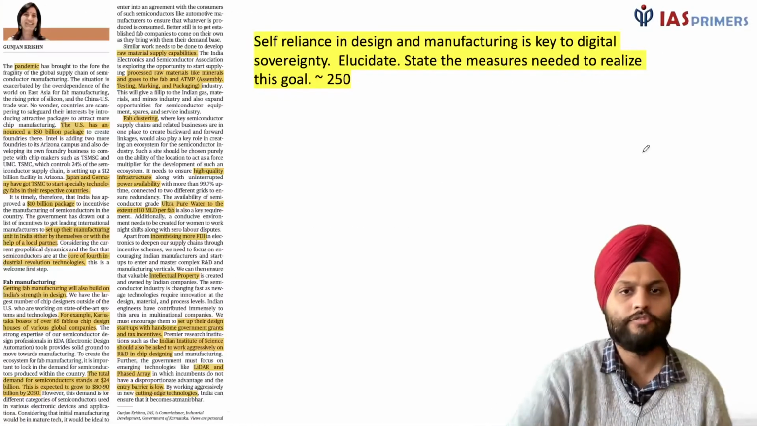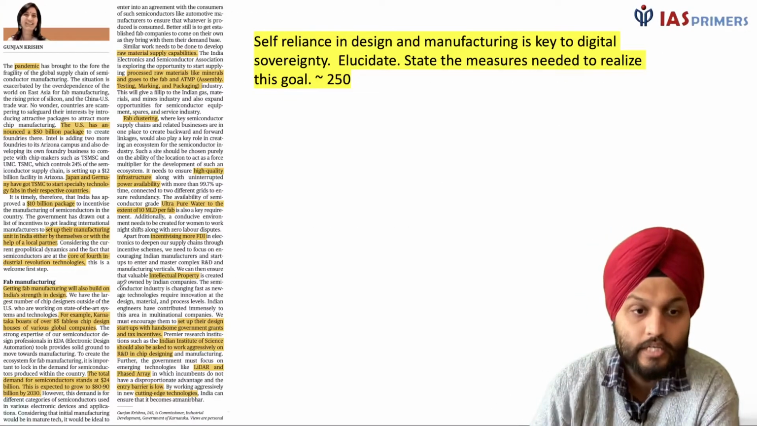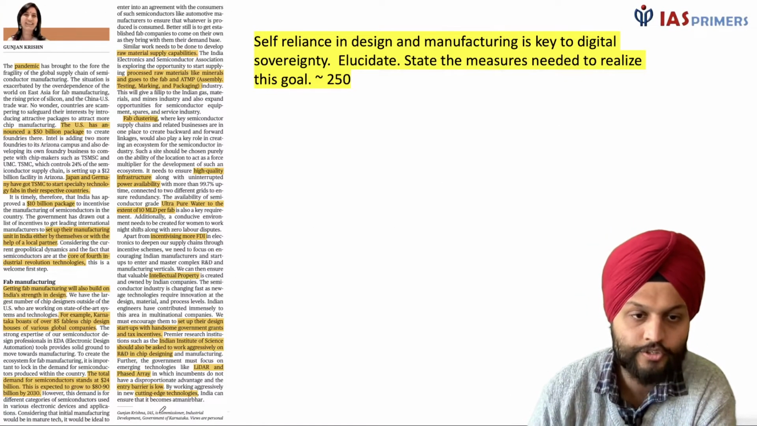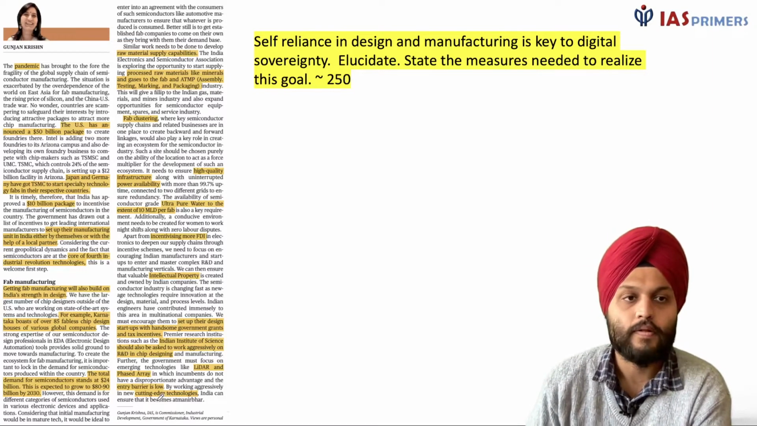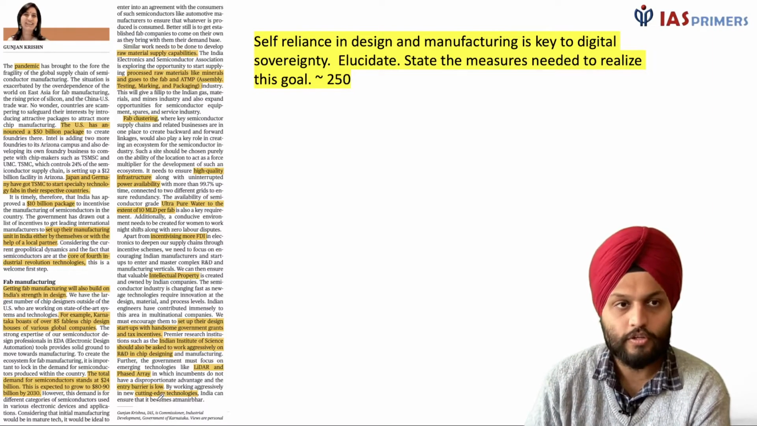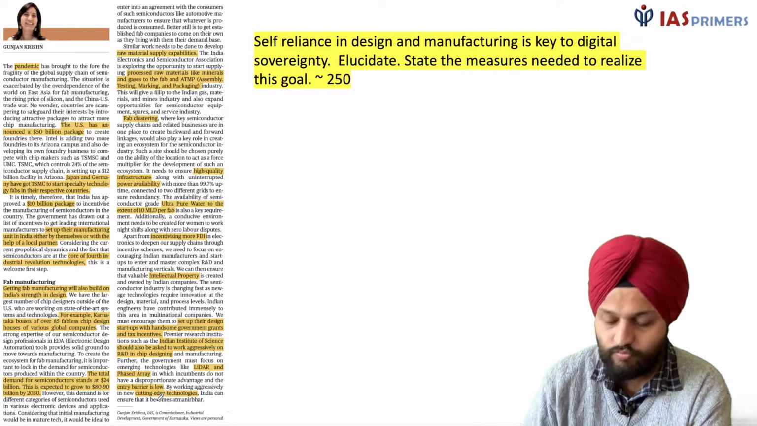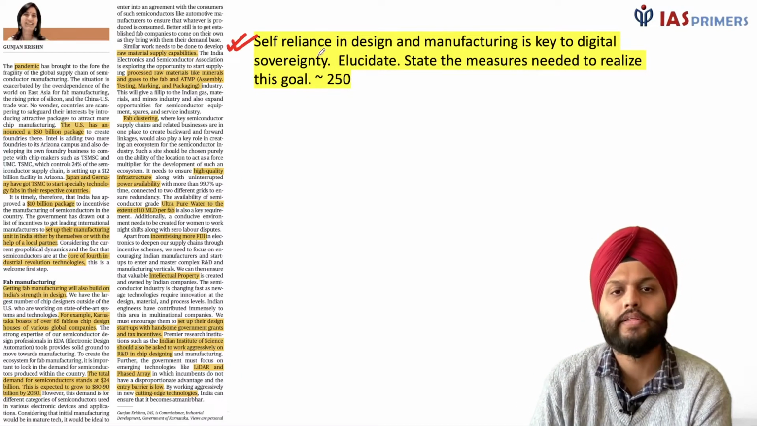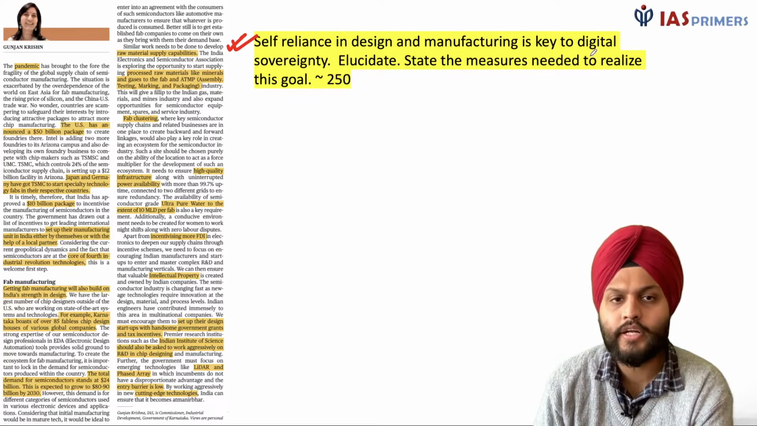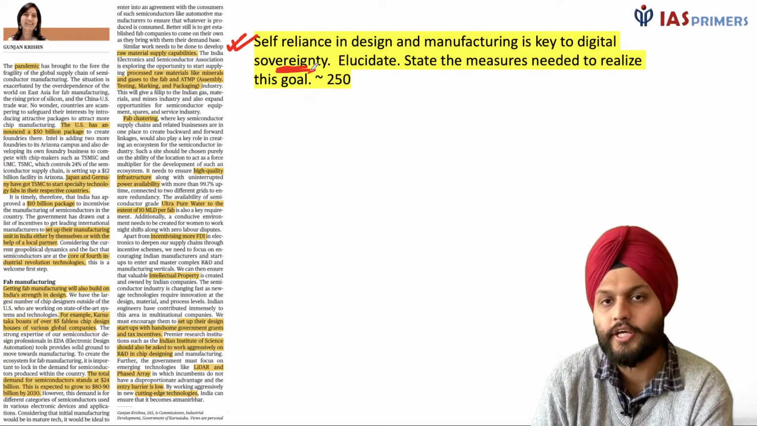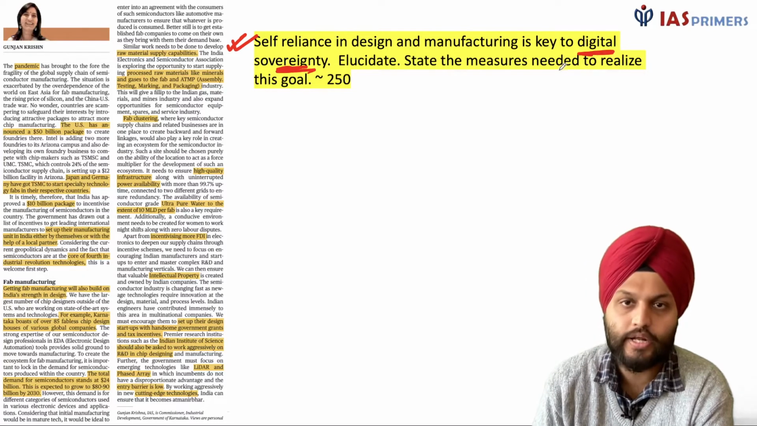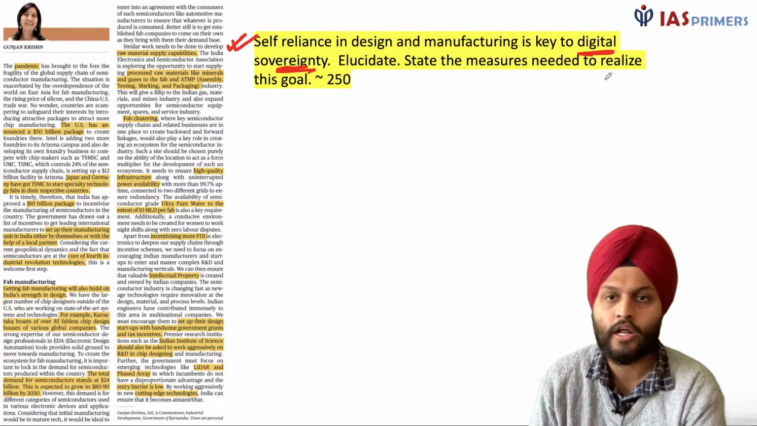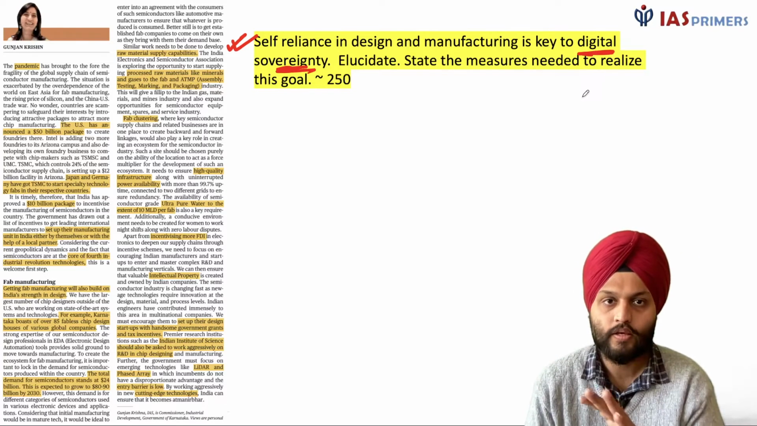Next is with reference to electronics manufacturing, and she is Gunjan Krishna, IAS Commissioner. Okay, so let's do this quickly. Let's do the question right away. Self-reliance in design and manufacturing is the key to digital sovereignty. Elucidate. State the measures needed to realize this goal.